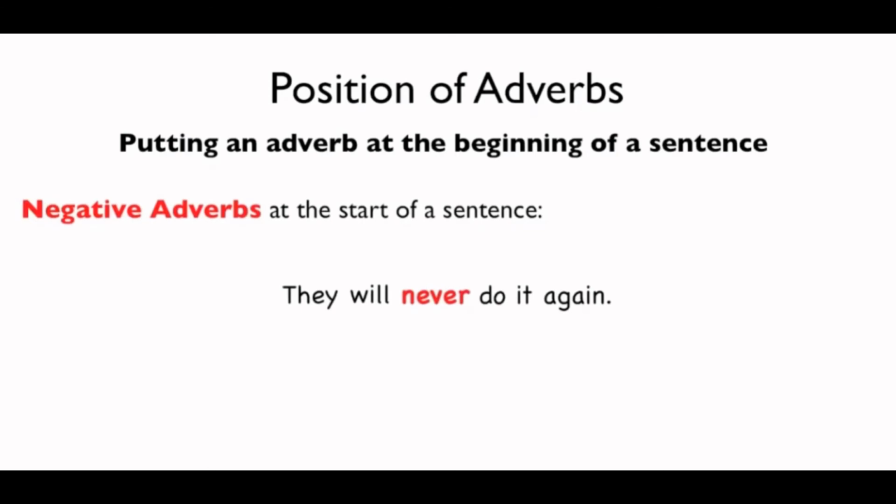Now if you put never at the start of the sentence, you will have to invert. You will have to switch the places of the subject and the auxiliary. Never will they do it again. Let's consider another example we studied before. She can rarely have a rest. Now if you want to emphasize rarely and put it at the start of the sentence, then once again you have to invert the subject and the verb. So the sentence will become, rarely can she have a rest.